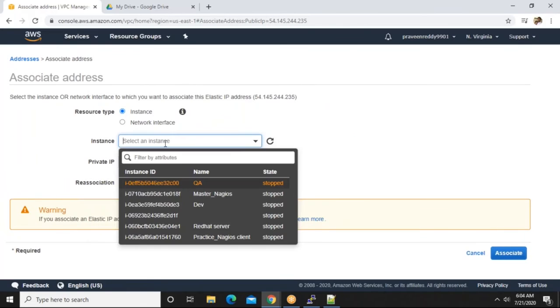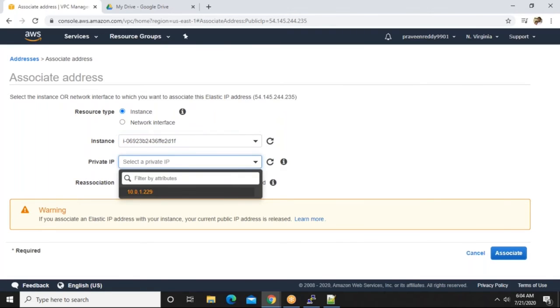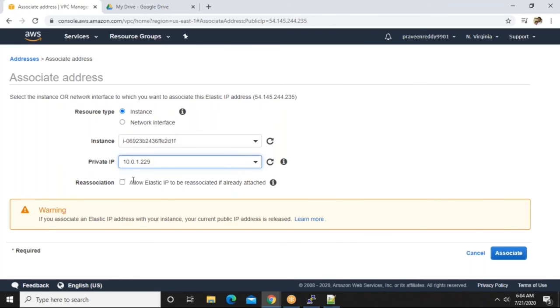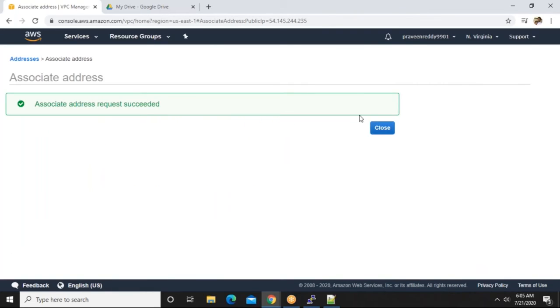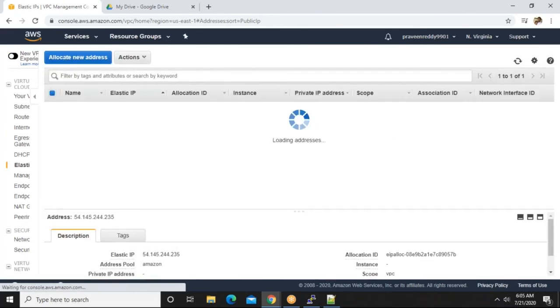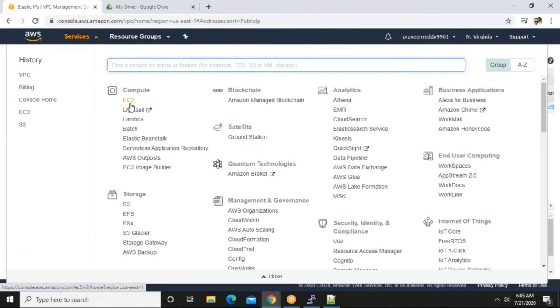Here are your instance details: for which EC2 instance you want to make it an Elastic IP, with that related private IP address. Now associate. That's it. Now onwards, for that particular EC2 instance, this is a permanent IP. Even if you reboot, you'll get the same IP.